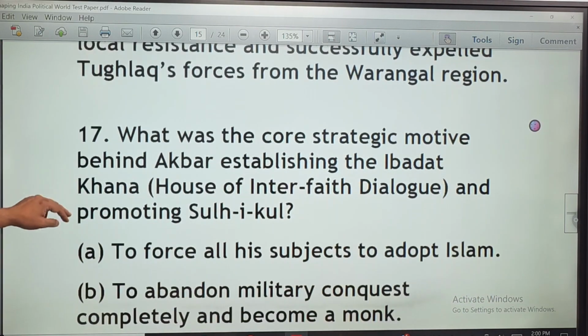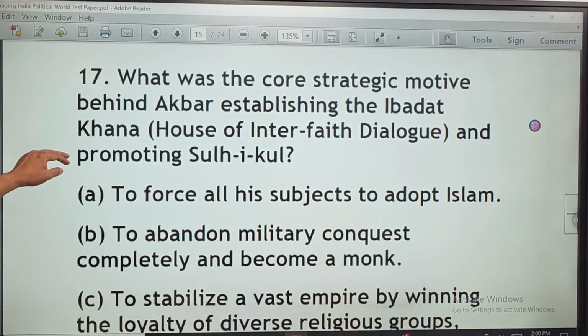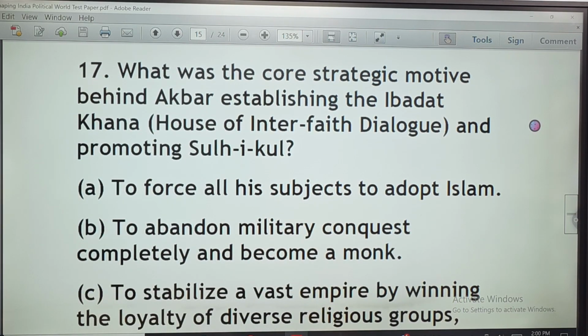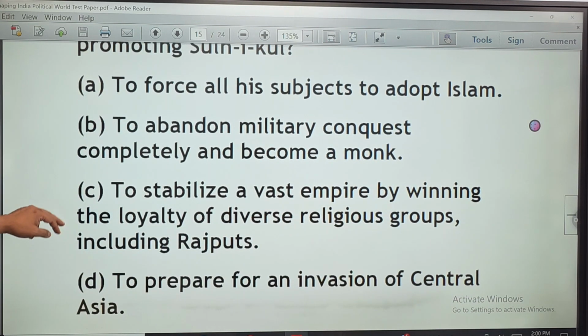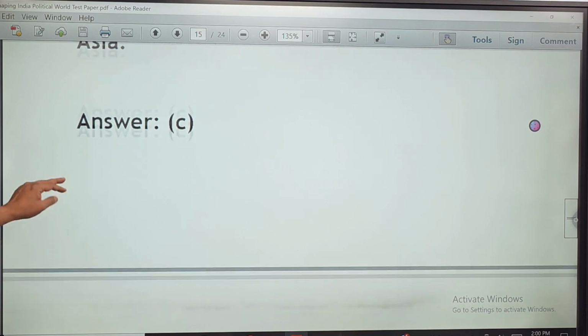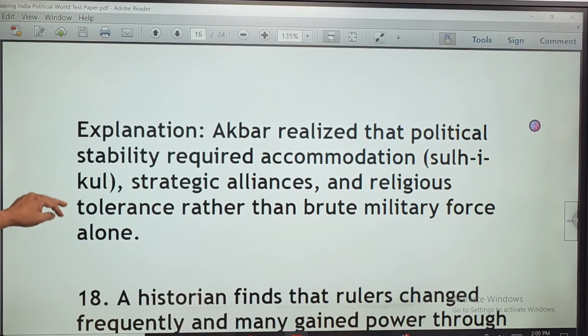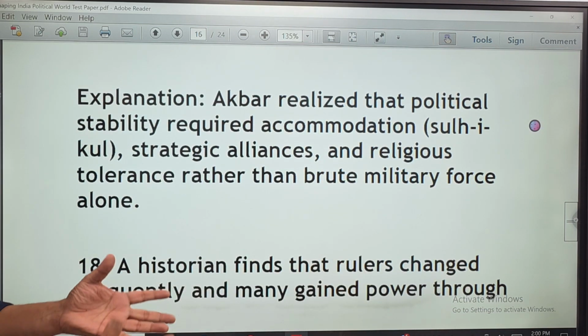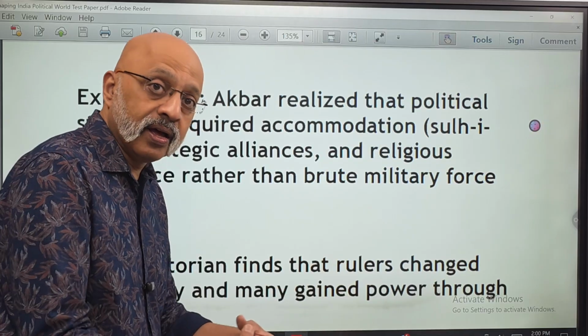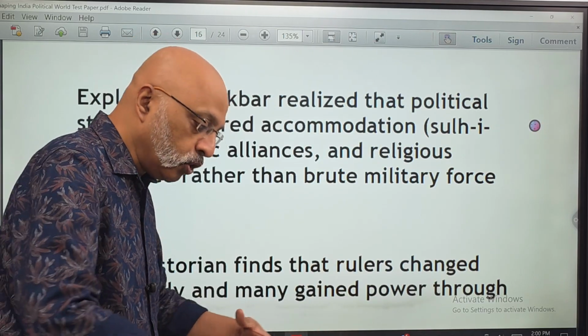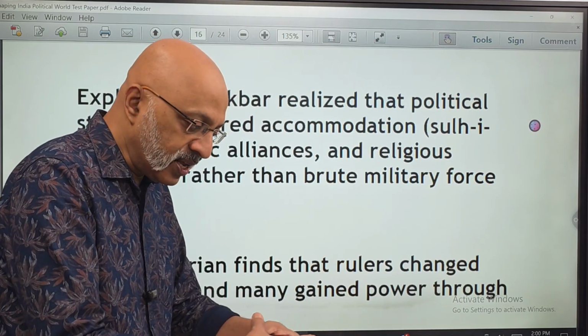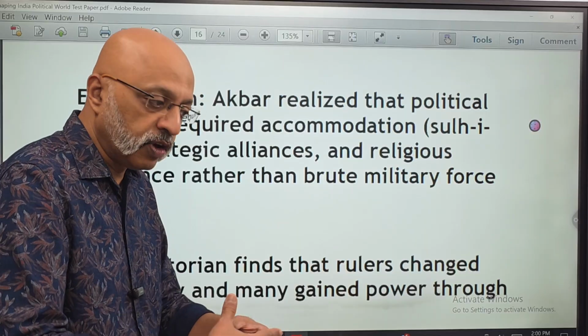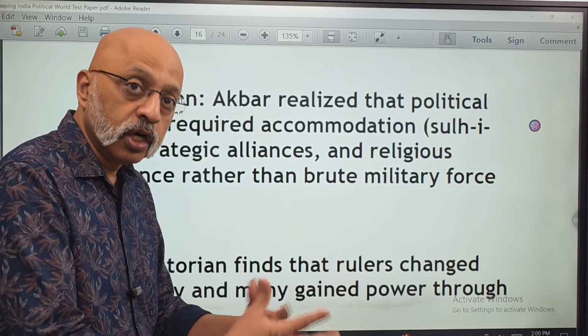What was the core strategic motive behind Akbar establishing the Ibadat Khana, the house of interfaith dialogue, and promoting Sulh-i-Kul? The correct answer is option C. Akbar realized that political stability required accommodation, which is why he also married Rajput princesses, and you could have a very secular outlook with a very tolerant attitude towards people of